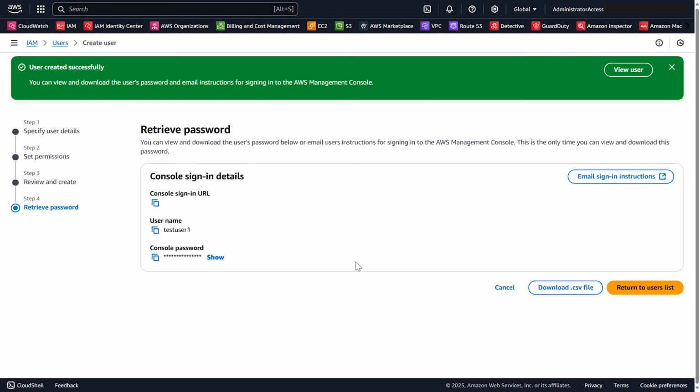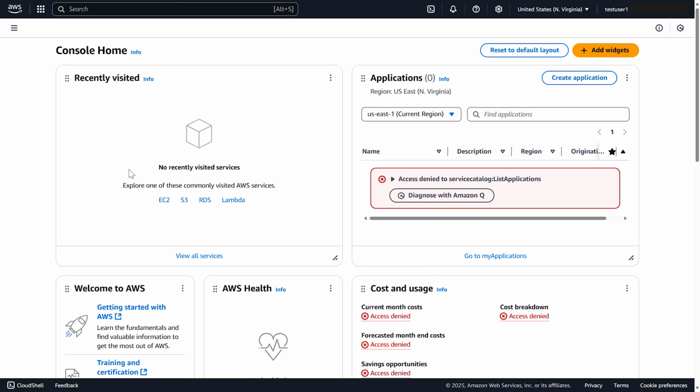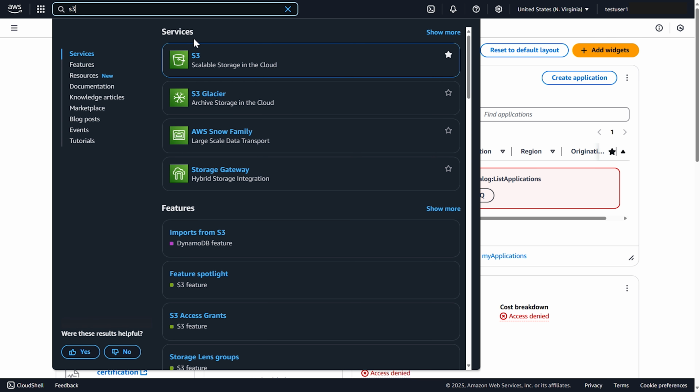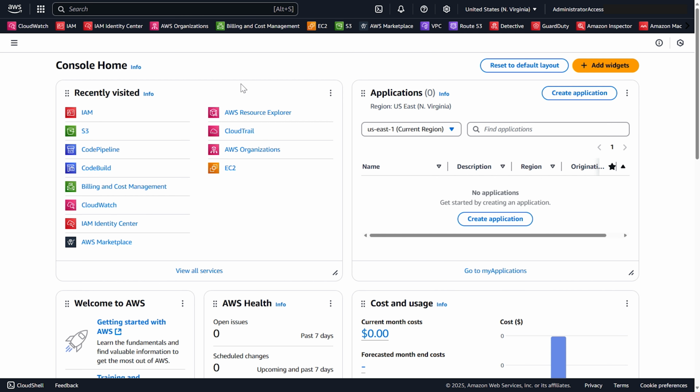And now that user is created, you can see it's going to give a sign-in URL, it gives the username, and it gives the console password that you can use to log in. We'll go ahead and log in with that user. You can see when you log into this user account, this user doesn't have any permissions by default. So if we go to S3 here with the search bar, we're going to see that we don't have access to S3 because we haven't been added to that group. So how do we fix that?